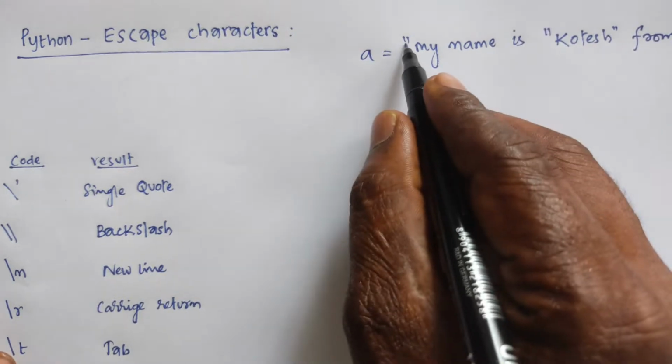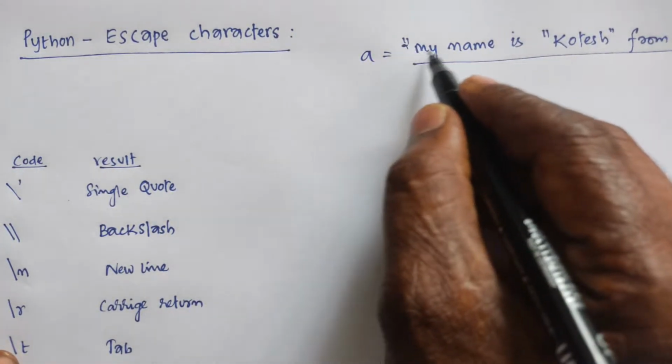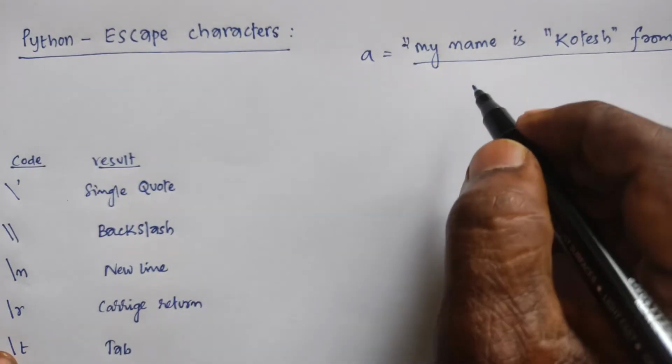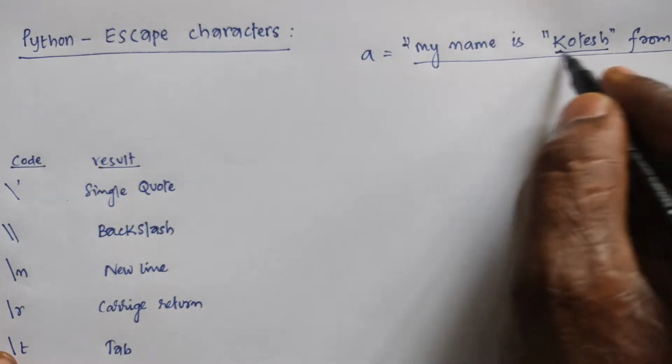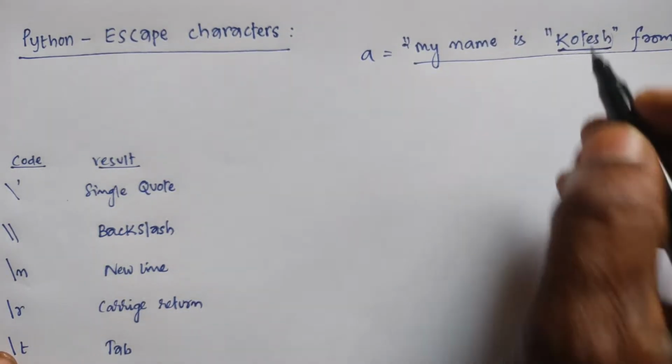At this moment in the entire A variable we have this total sentence already represented. Within the sentence we have to add one more quotation of the word.